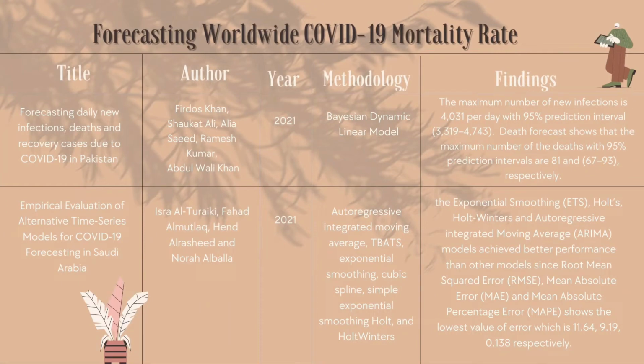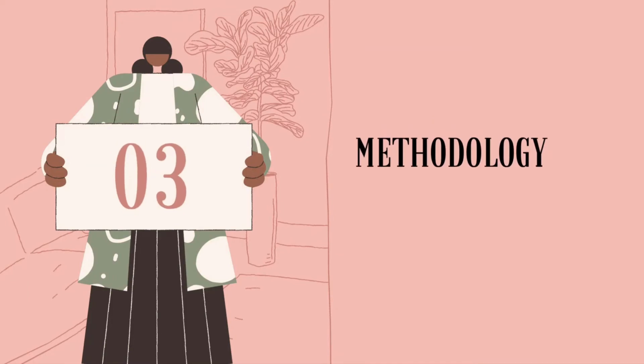There are some literature reviews discussed on forecasting the worldwide COVID-19 mortality rate. One of them is the research conducted by Firdaus Khan and other researchers in the article forecasting daily new infections, death and recovery causes due to COVID-19 in Pakistan. They found that the maximum number of new infections is 4,031 per day with 95% prediction interval, which is 3319 until 4743. Death forecast shows that the maximum number of deaths with 95% prediction interval are 81 and 67 until 93 respectively. Let's move to the methodology part.